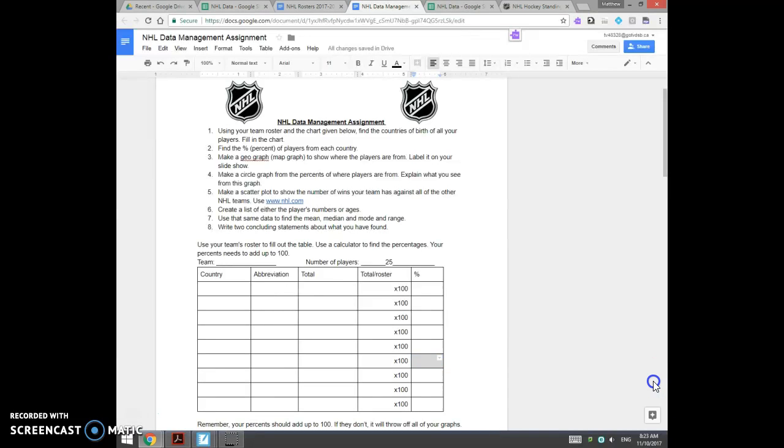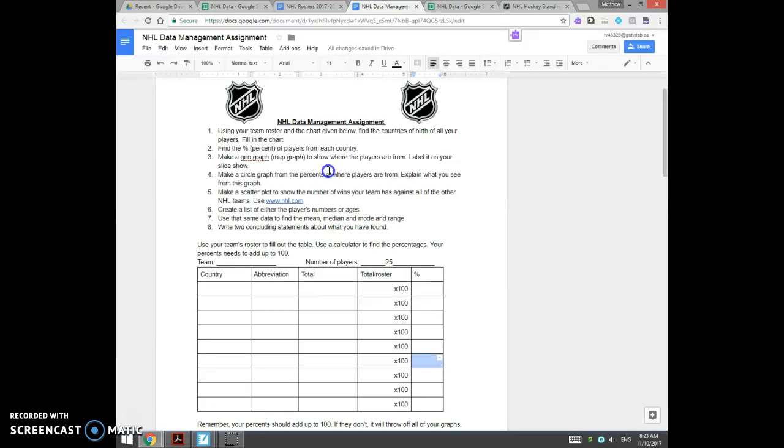Okay, welcome back again. So we have done our circle graph, found the percents of where players are from, and so on. So we need to start thinking about some concluding statements. And we've talked about this in class. A concluding statement is something that you can draw something from.